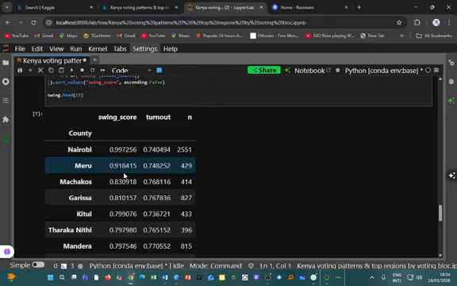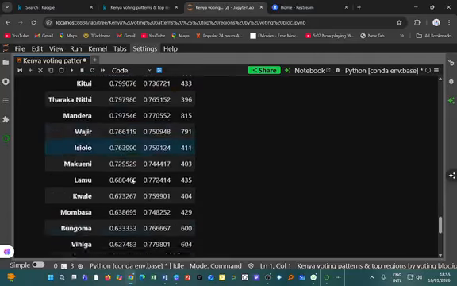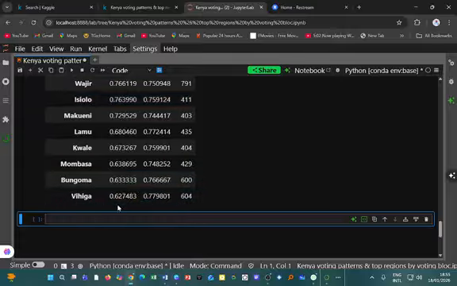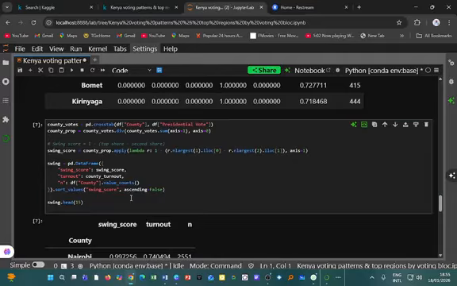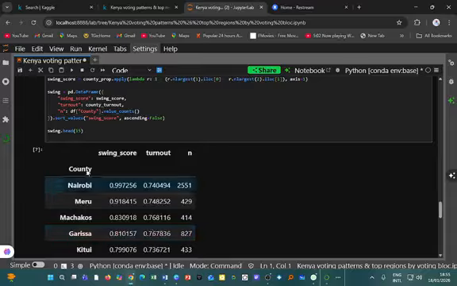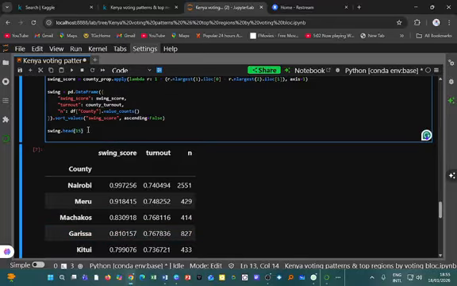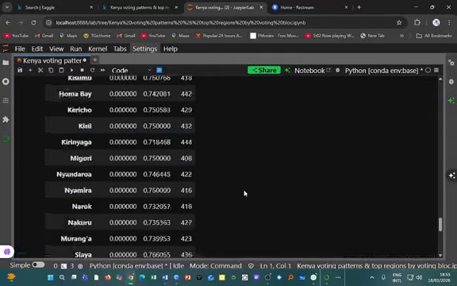This is closely followed by Meru. Meru again, the swing score is about 91.2. The swing score for the counties moves down, and I said the first 15, but let me see the first 47 so that we see how it behaves.